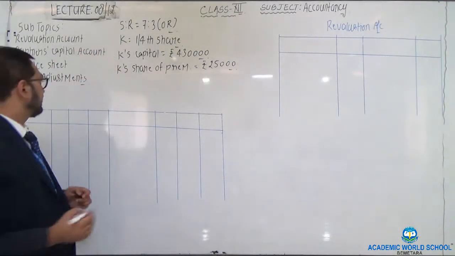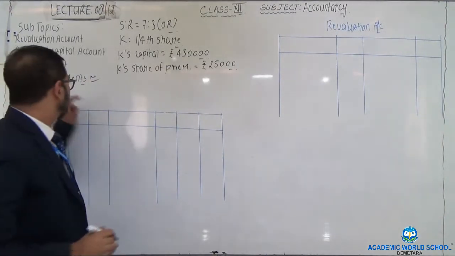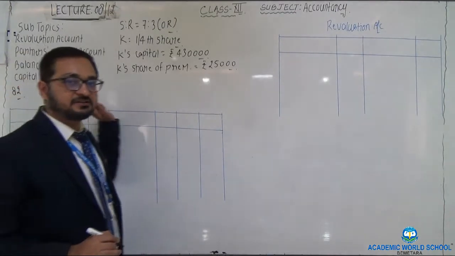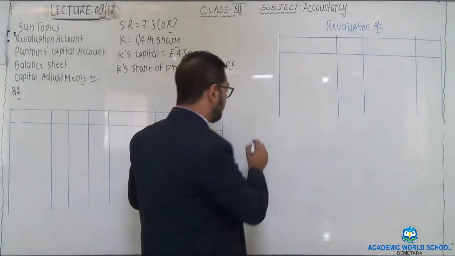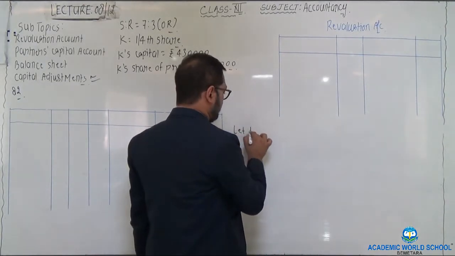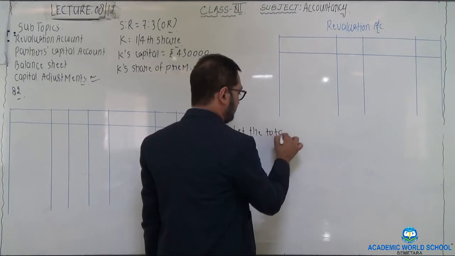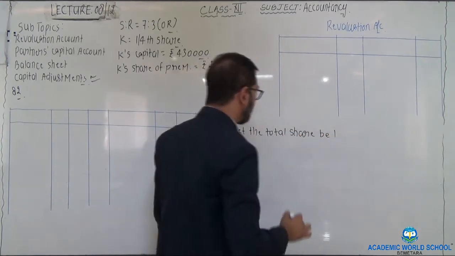So it has been earlier told to you that while solving the capital adjustment, we need to find out the new profit sharing ratio. So let the total share of partnership concern be 1.